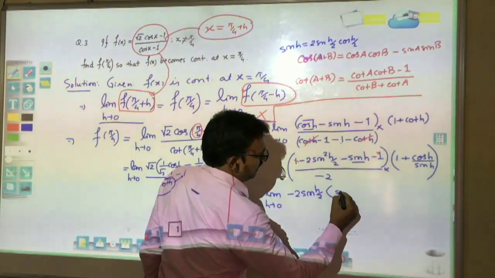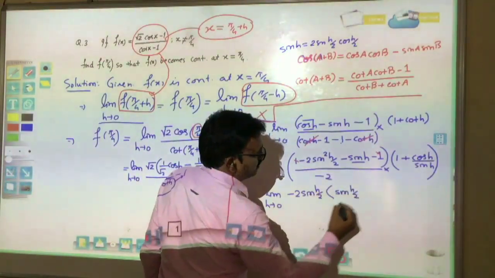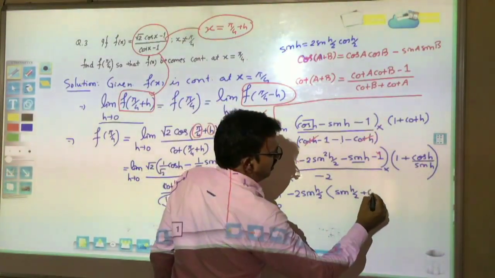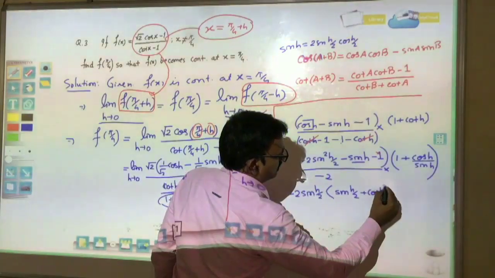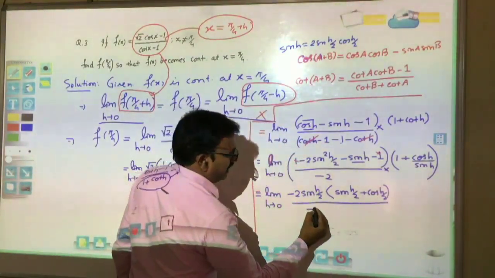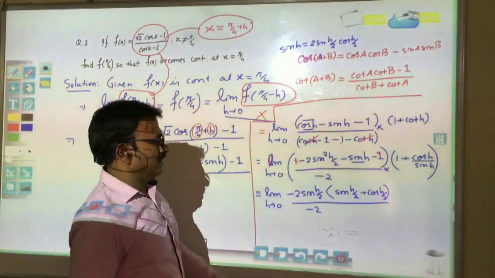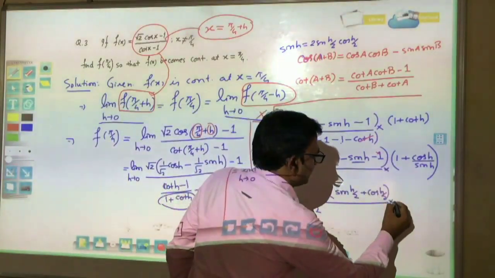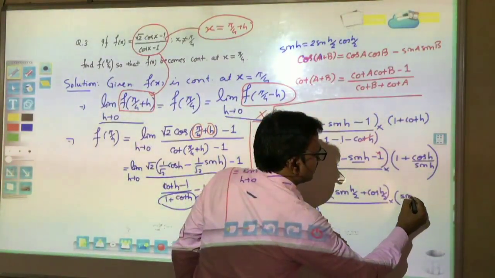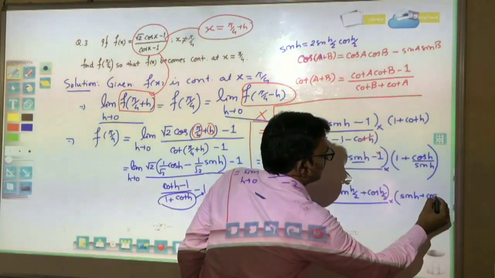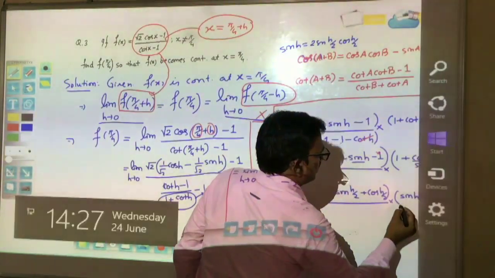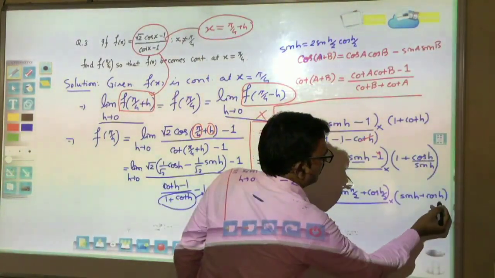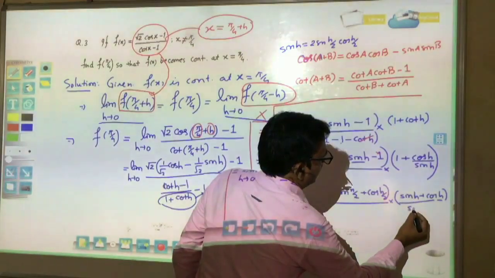The remaining value will be sin h by 2 plus cos h by 2, divided by minus 2 times (sin h plus cos h) divided by sin h.